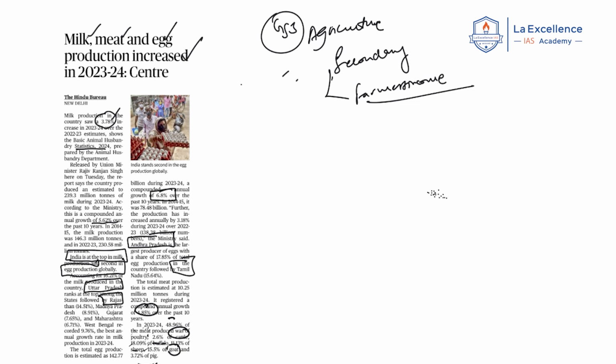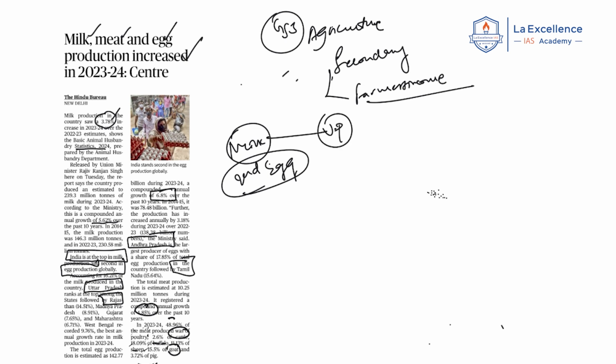Now, just remember certain facts: India is the largest producer of milk. India is the second largest producer of eggs. Within milk, UP is the largest state in production, next is Rajasthan. In eggs, it is Andhra Pradesh that is the largest producer in India.